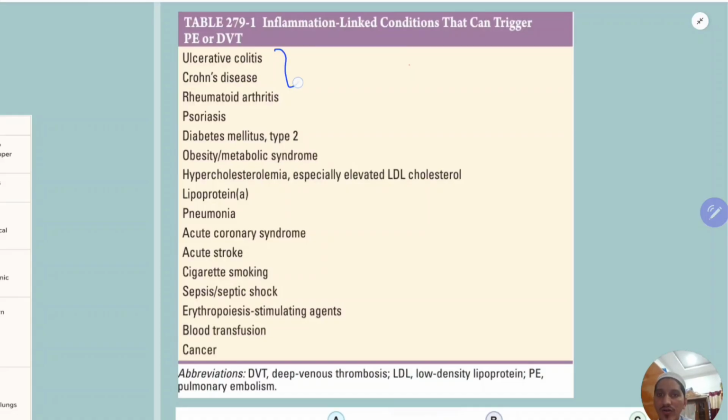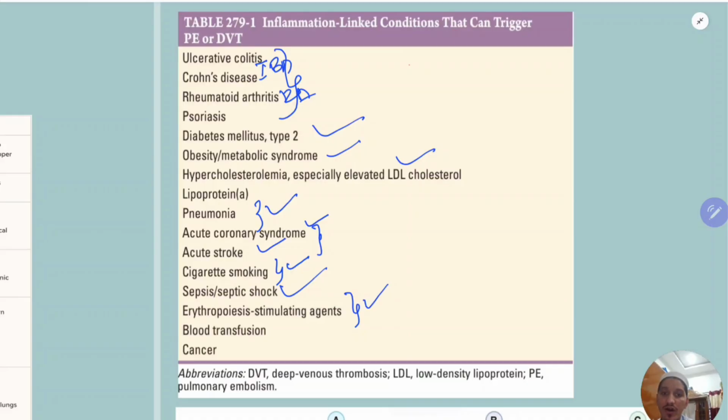So these are autoimmune disorders. So this is IBD, inflammatory bowel disease, rheumatoid arthritis, and psoriasis. So this is diabetes mellitus. This is metabolic syndrome, dyslipidemia. Okay, and these are vascular events: coronary syndrome, acute stroke, and this is infection, sepsis, pneumonia, sepsis and septic shock. And this is a modifiable risk factor: cigarette smoking. Okay, and erythropoiesis stimulating agents, which are given in patients receiving chemotherapy or patients with CKD.